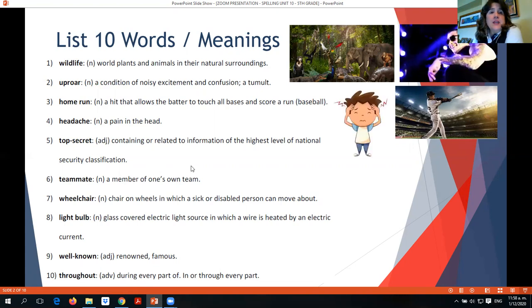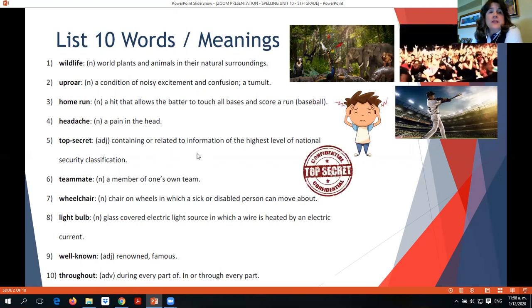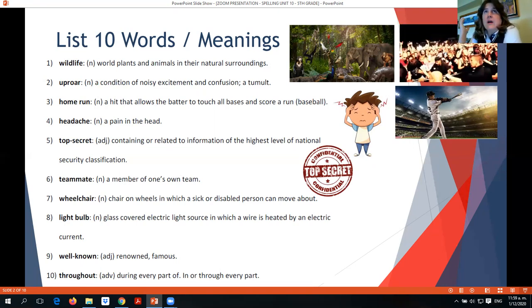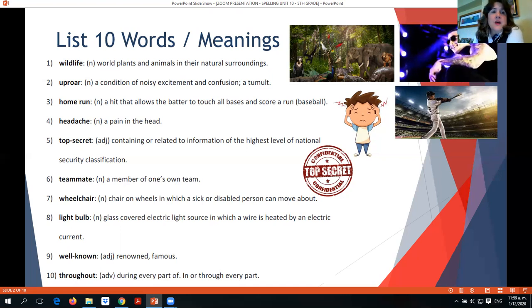Then we have headache. Headache, it's a pain in the head. As you see, you have head and ache, and they're both joined in one word. Then we have top secret. Top secret means confidential. It's something that contains information that is of the highest level of security or confidentiality. So it's labeled top secret.